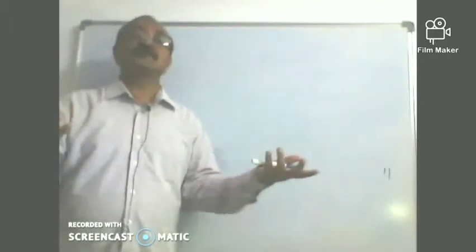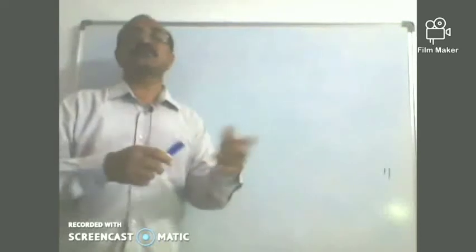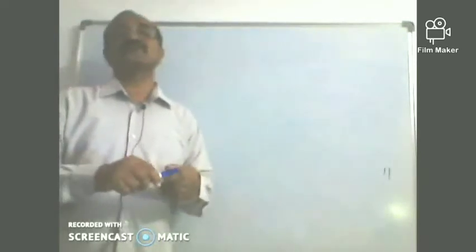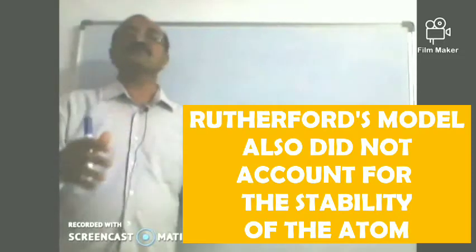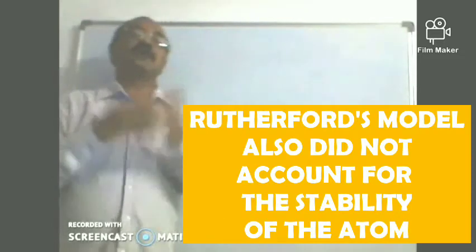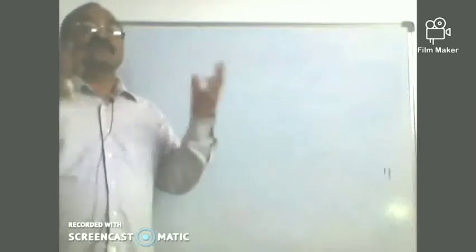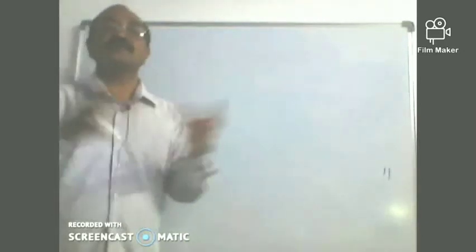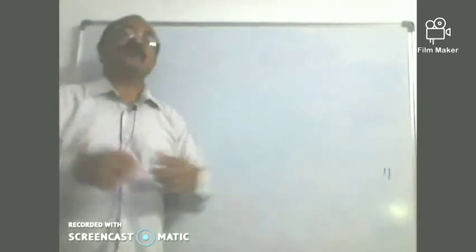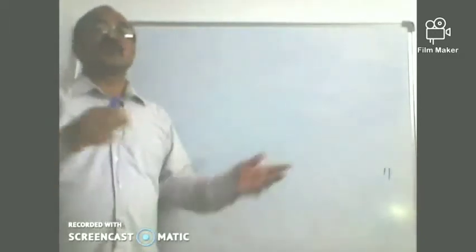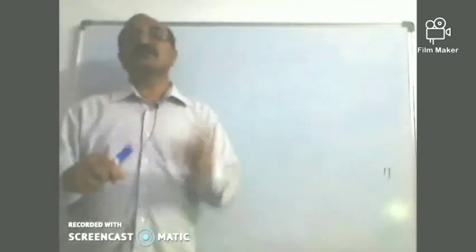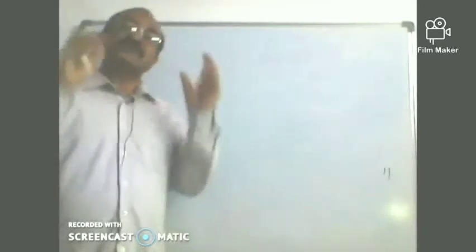Again, there is a compromising aspect with what is called as the stability of the atom. So, atoms should not exist according to Thomson's model and Rutherford's model, but we see that atoms are continuing to exist. So what do we understand from this? So that these two theories or atomic models, they are not right in some important case of stability of the atom.